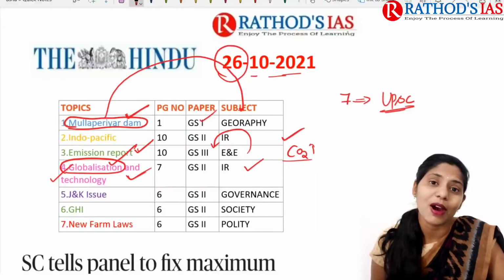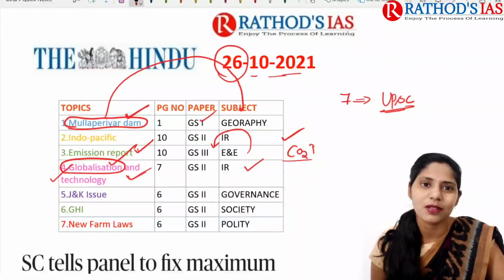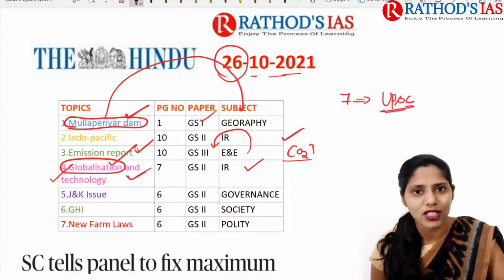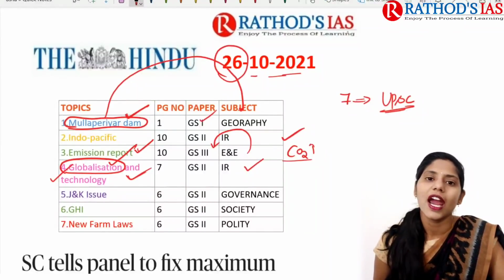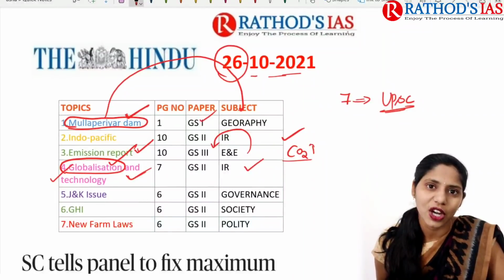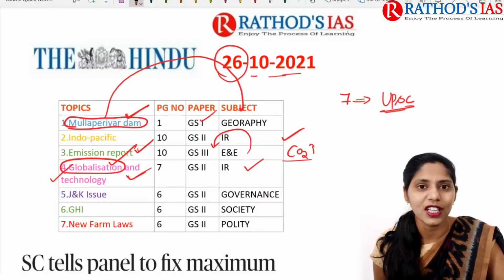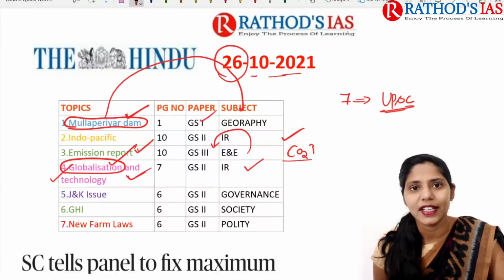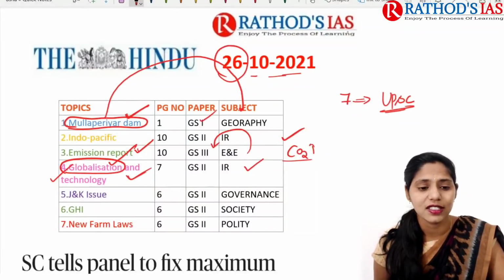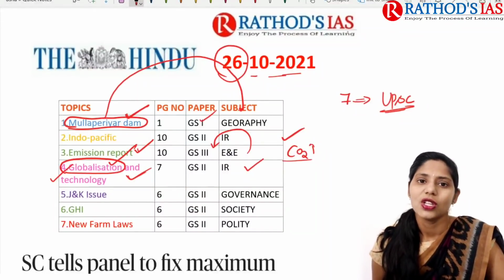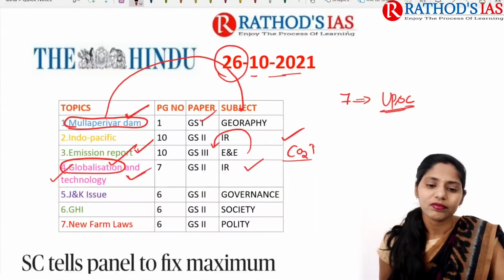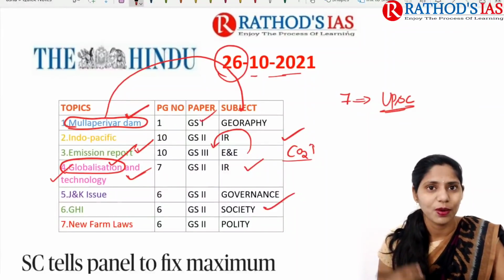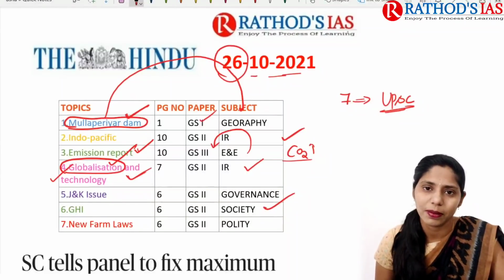And next topic is about J&K issue. Actually this is a political article, but we need to get some important points, that is what is happening in Jammu and Kashmir and what are the steps taken by central government. So that will be important. Okay, and next topic is about GHI, Global Hunger Index. Actually since 1 week onwards we are seeing articles regarding this GHI, right? So again we need to see that. That will be important from our society point of view, which mainly comes under GS paper 2.